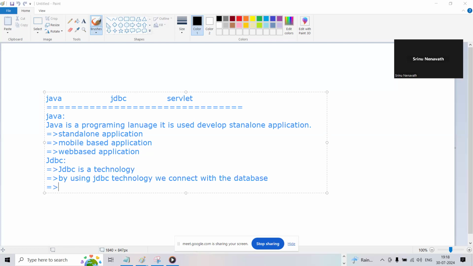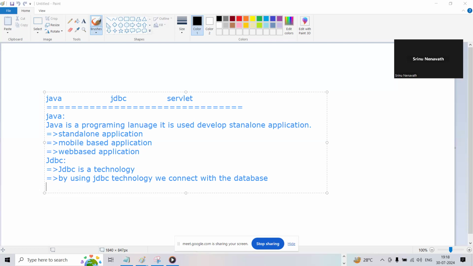With JDBC, we can develop standalone applications or web-based applications, guys. It supports connecting with the database only, so it doesn't have any URL path. By using JDBC, we can develop only standalone applications that connect with the database. Right, guys?